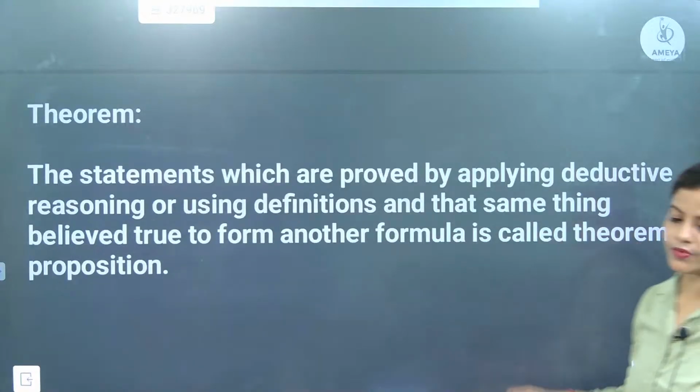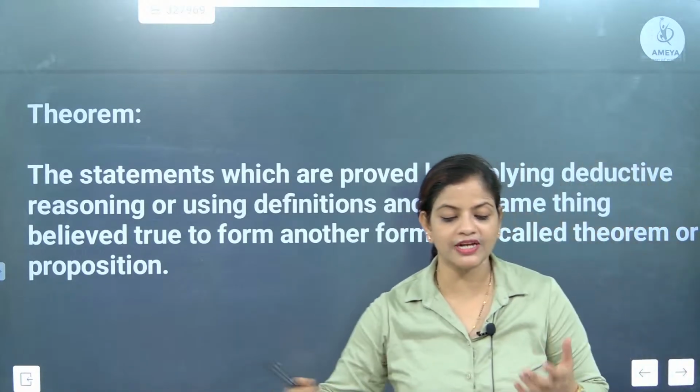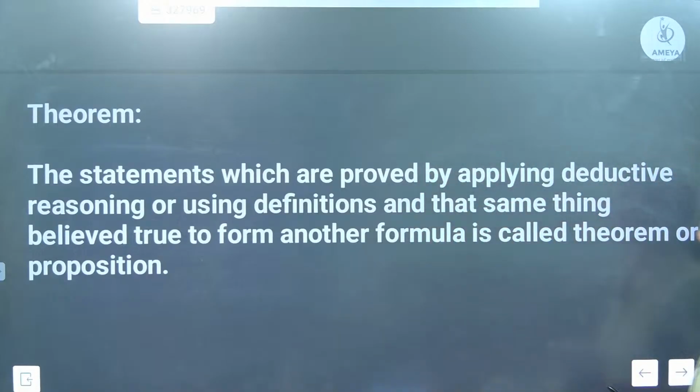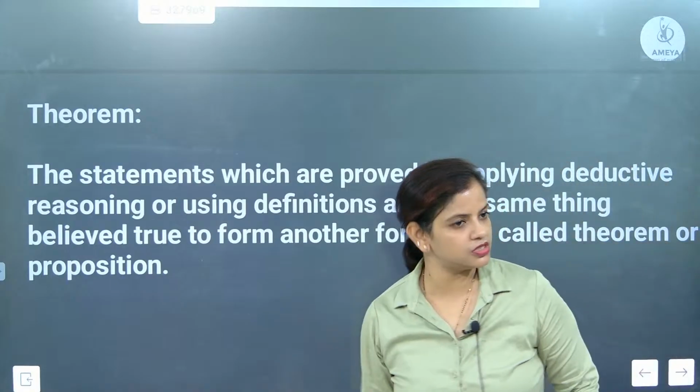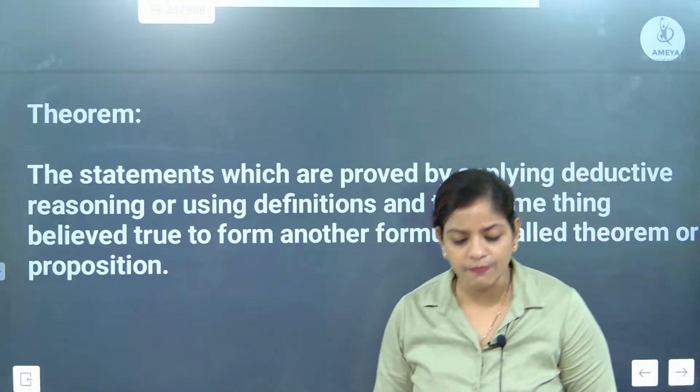So what exactly is a theorem? Let's see this one out. A statement which is proved by applying deductive reasoning or using definitions, and that is believed true to form another formula, is called a theorem or proposition.